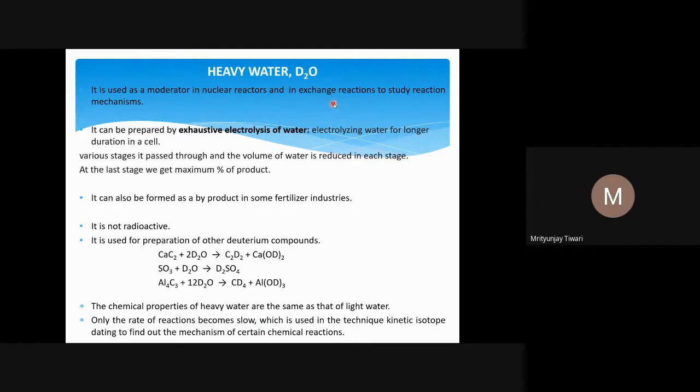We also use it in exchange reactions to study reaction mechanisms. Suppose a reaction is happening in which hydrogen is being exchanged, transferred from one molecule to another, or from one portion of the same molecule to another portion.